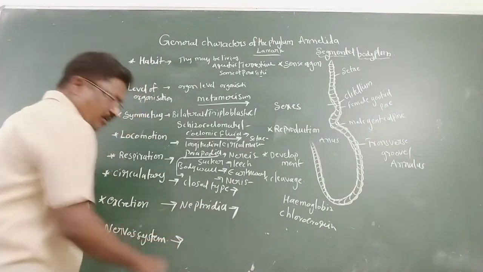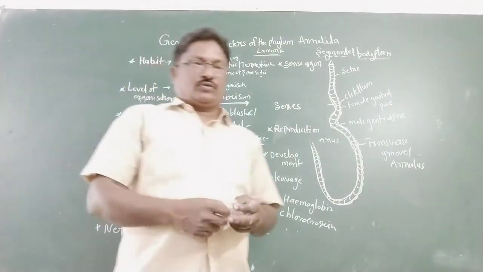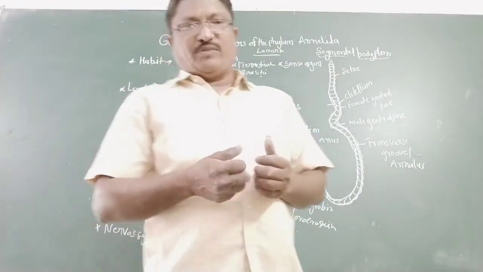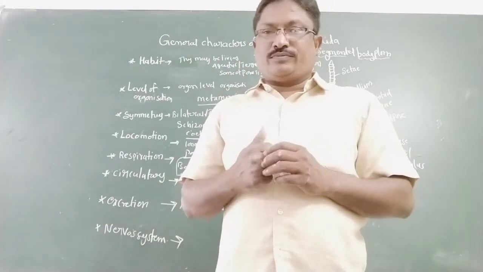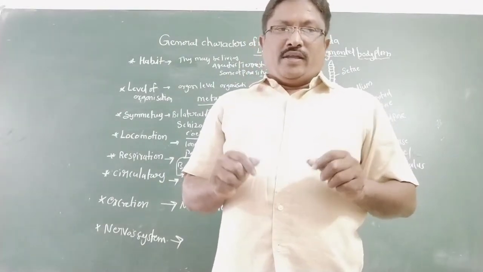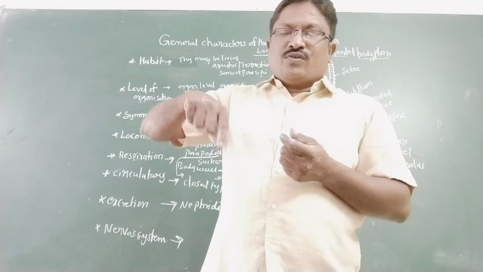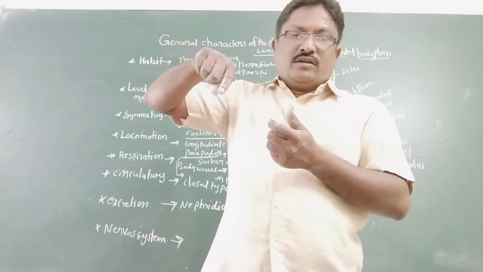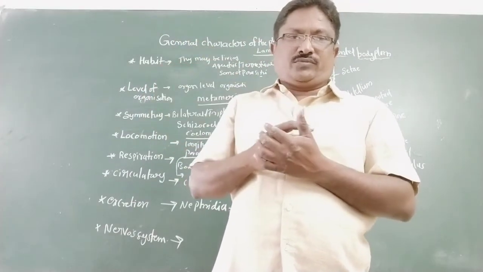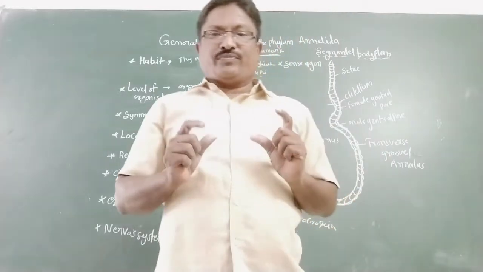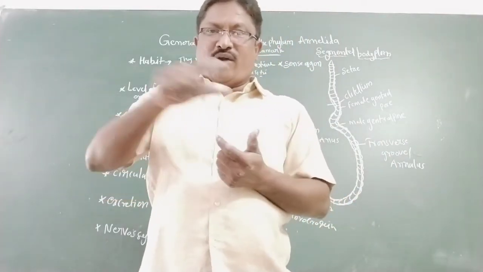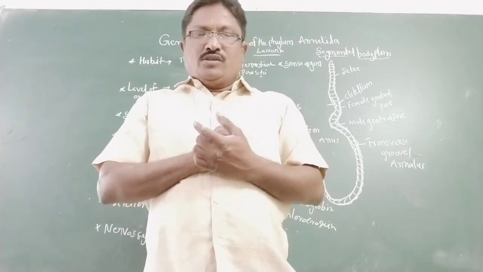Next is the nervous system. The nervous system is moderately developed. Here the nerve ring is formed around the pharynx; it totally surrounds the pharynx.